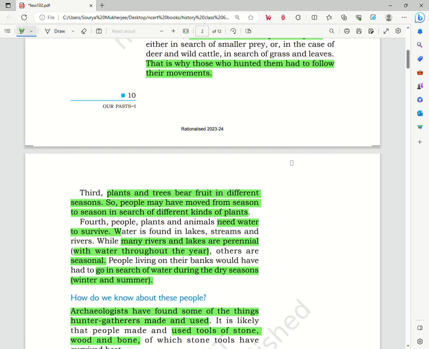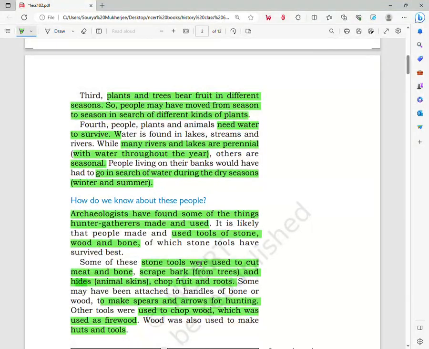Because drinking water is a very essential part of our lives, we see that many of these hunter-gatherer tribes lived beside fresh water bodies such as rivers, lakes, and some of these water bodies were perennial. That is, they had water throughout the whole year, while others were seasonal.